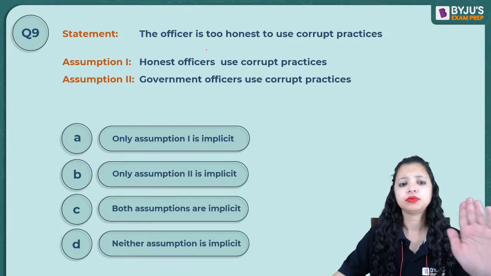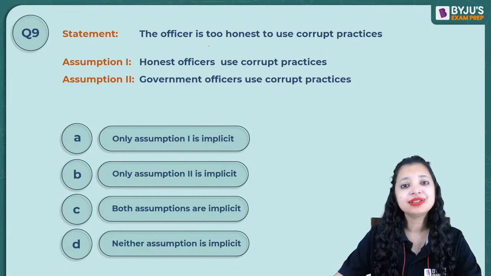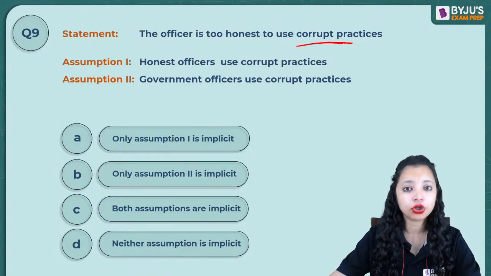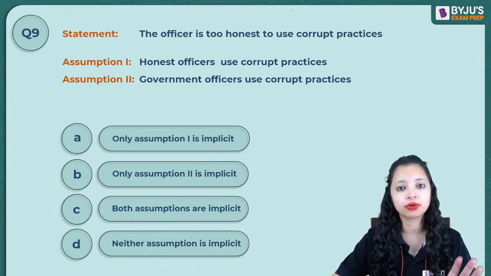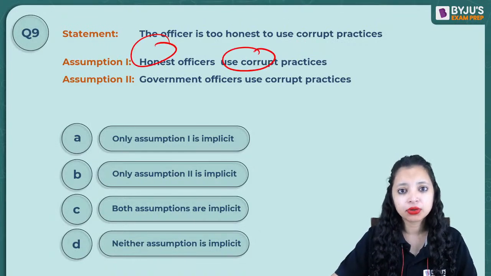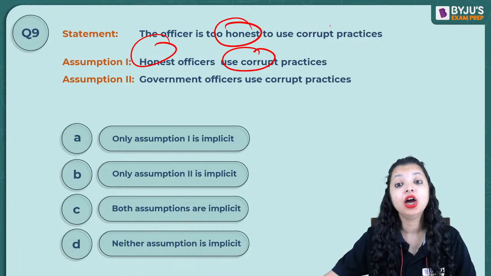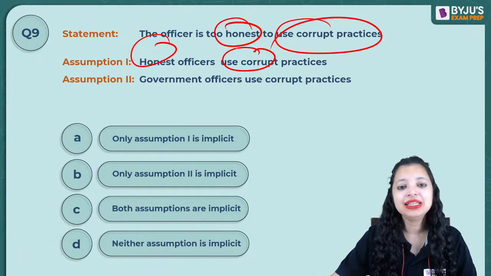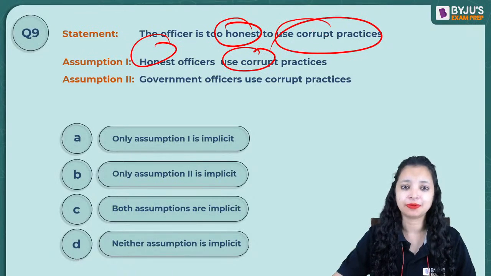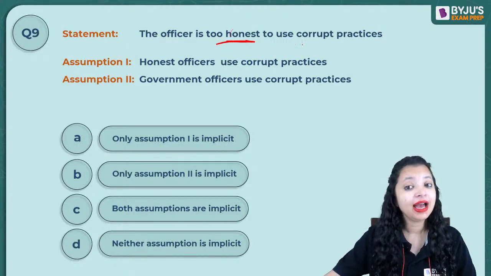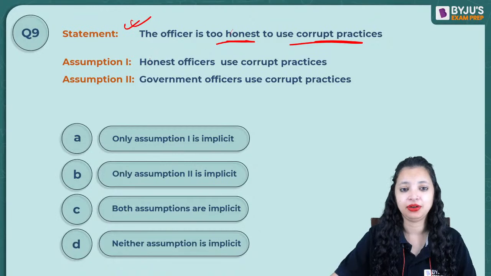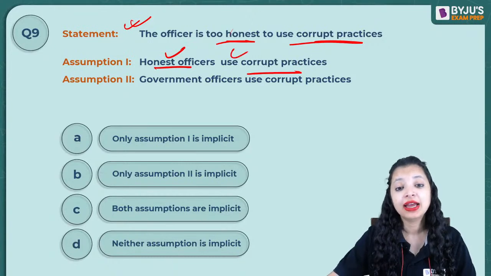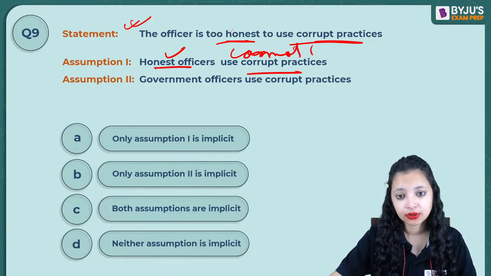Let's understand this. What did I say in the question? This officer is a very honest officer and that's why he cannot be corrupt is the meaning of the sentence. The officer is a very honest officer and he cannot be corrupt. Honest officers are corrupt. No, the question says honest officers are not corrupt. The meaning is he is too honest to use corrupt practices. That means he is an honest person and he cannot be corrupt is the meaning given to us here. Please understand the statement. Honest officers are corrupt. It's the opposite. Rather, the question says honest officers cannot be corrupt.